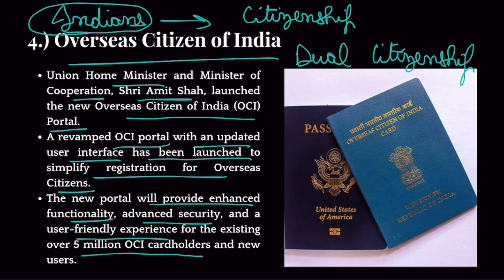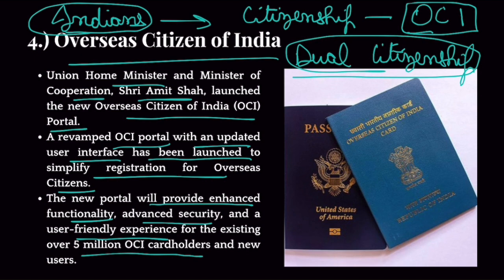So India has come up with a scheme for these people who have a strong connection with India, even though they are citizens of other countries. Well, they can register for being overseas citizen of India. Okay, remember, it is not dual citizenship, but they can register for overseas citizenship of India and they will get an OCI card. Okay, this OCI card will give them certain privileges in India. For example, visa free travel into India, they can buy property in India, okay, they can do business in India, they have certain privileges. Of course, they can't vote in India because they are not Indian citizens.